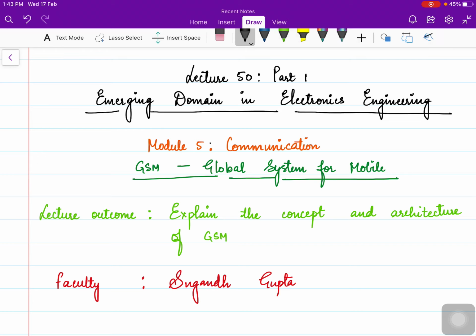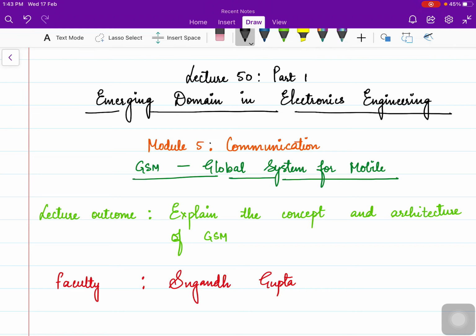GSM was the standard of second generation. The second generation was meant for voice transmission. The modulation technique used there was digital modulation. And thirdly, the spectrum was shared on the basis of TDMA and CDMA techniques.